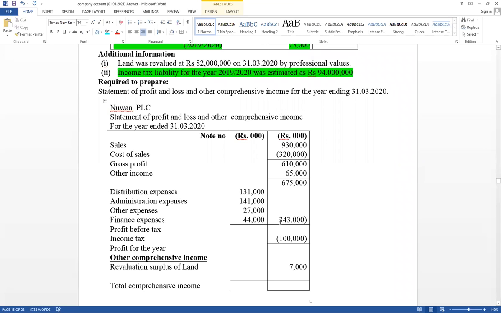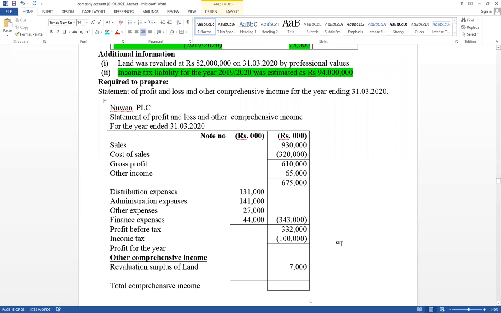Then profit before income tax can be calculated. Gross profit plus other income, then from this answer deduct total expenses. Therefore, 675 minus 343 gives 333,000. That is the profit before tax.